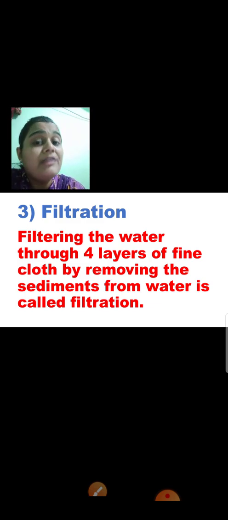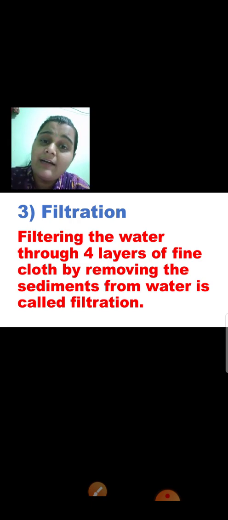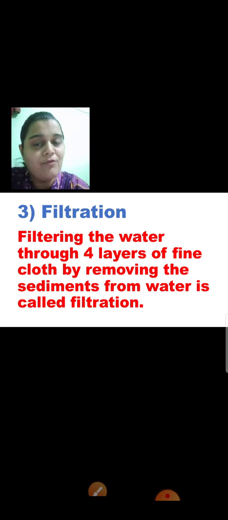But how does the filtering take place? See, in your house, for the taps, your mother must have tied a cloth around that tap. Why has she done so? To obtain clean water. She will not give that water directly for you to drink. She will boil that water, or she will filter that water, and then she will give it to you for drinking purposes.